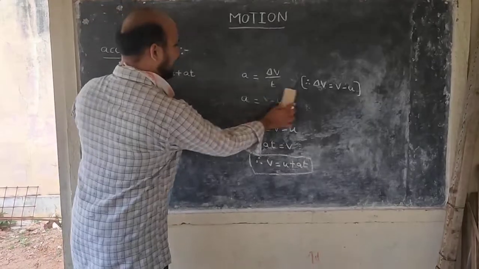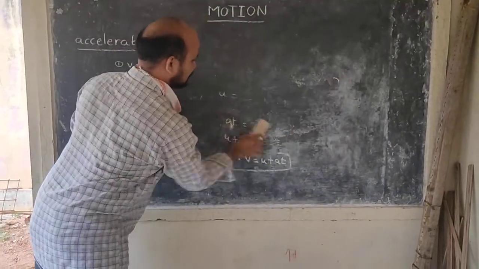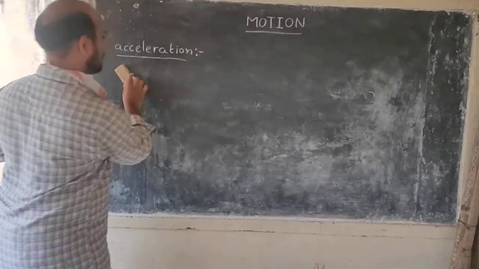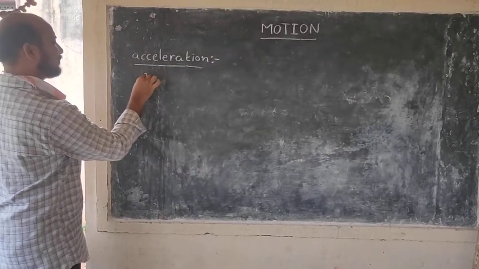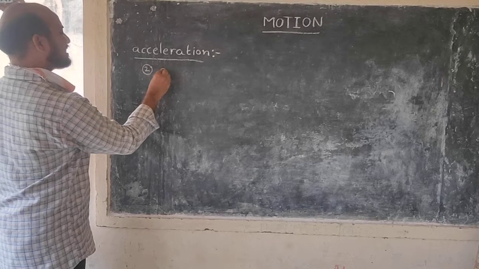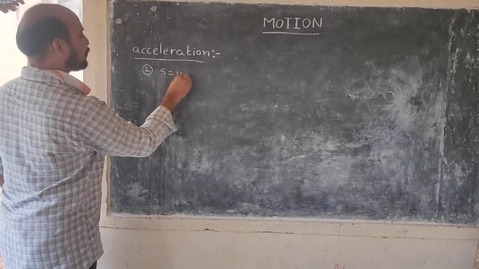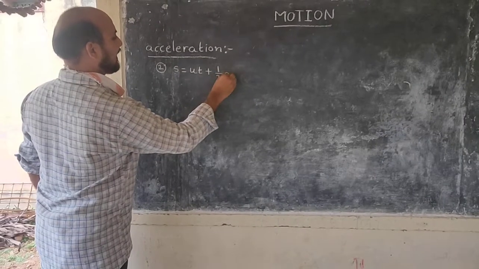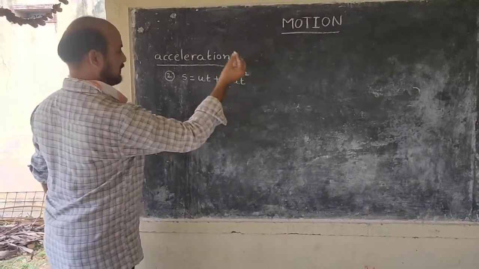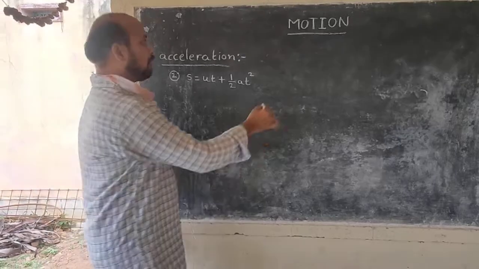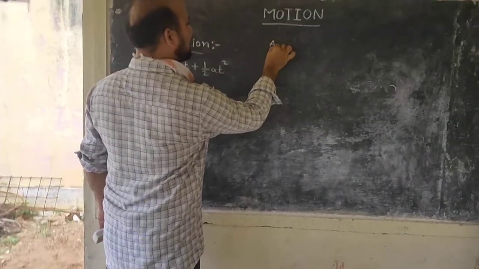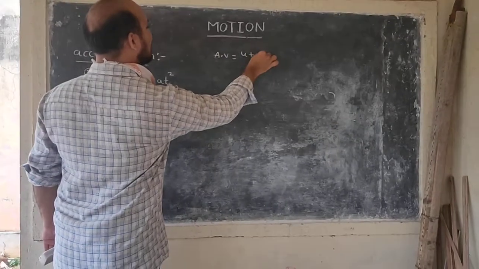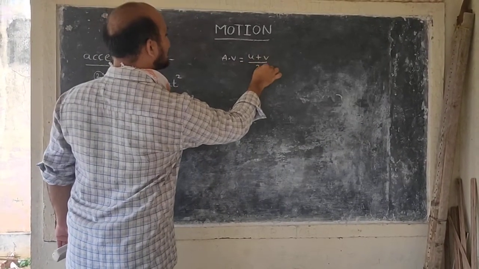Okay. Second one: S is equal to UT plus half AT square. We know that average velocity is equal to initial velocity plus final velocity by 2.